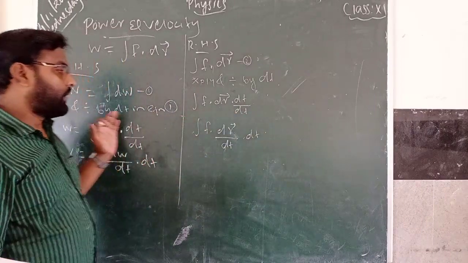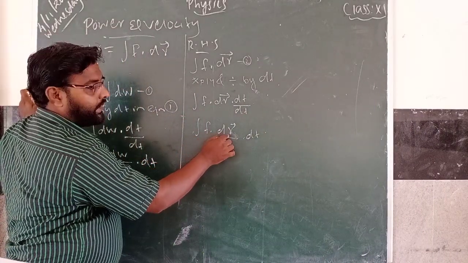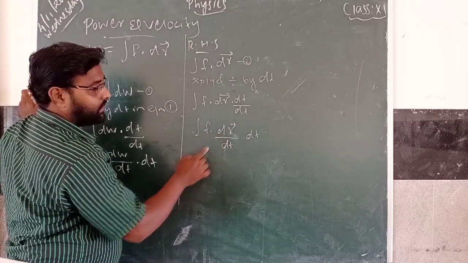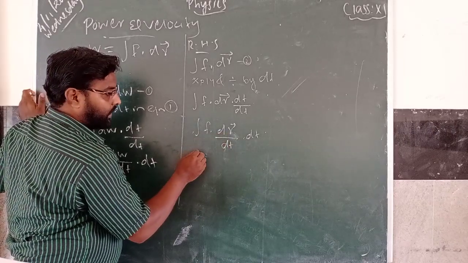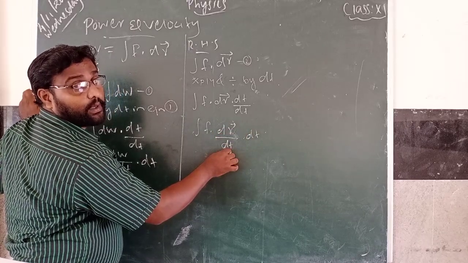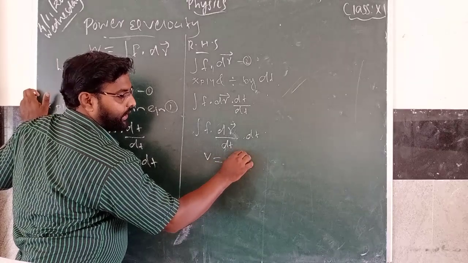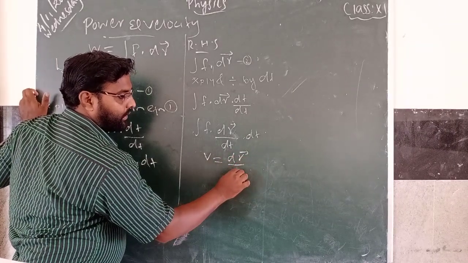Now you know this, r means position vector, so dr means displacement. Displacement by time is velocity. V is equal to dr by dt.